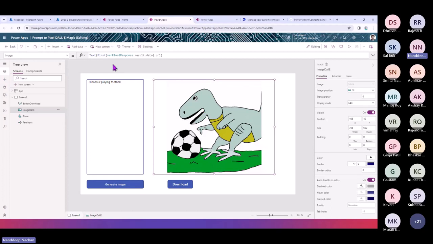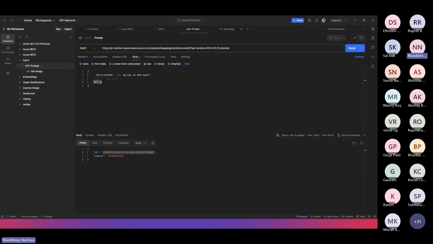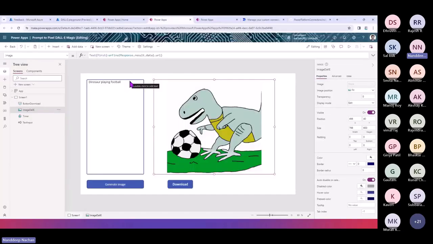And in our case, that data comes from our OpenAI API. From there, you can see that this one is taking the first response, because if you remember when I was talking about the parameters to it, we just have given n equals 1. That means only one image to generate. But if you want to generate multiple images, you can loop through it. You can have multiple image controls placed here, and you will be able to show that. So this is how you'll be able to add the images from there.